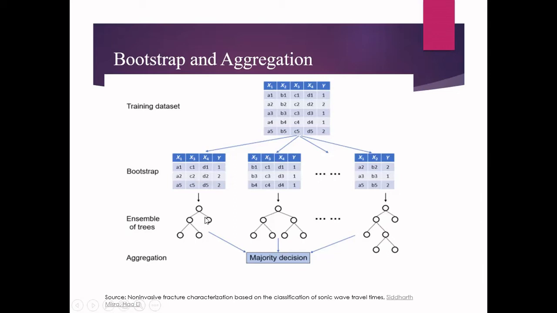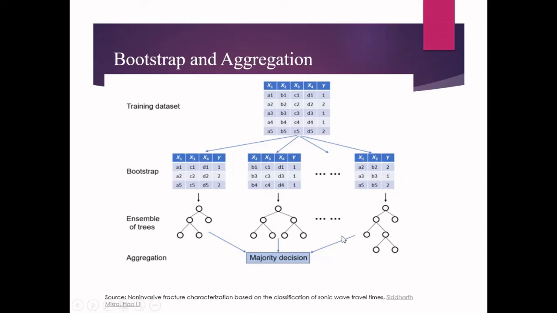Then you have to pass that test sample to decision tree 1, decision tree 2, etc., up to decision tree n. You will get n different outputs. That is nothing but n votings. You combine all the votings, count the number of times class 1 appears at the output, and count how many times class 2 appears at the output. Then find the majority of voting. That is your final decision.